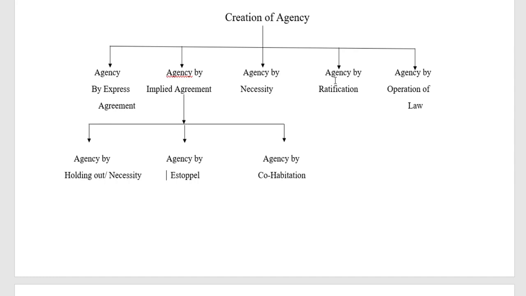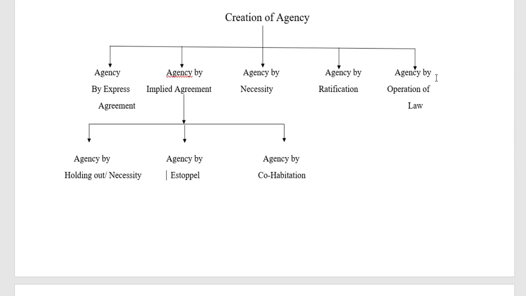With regard to ratification also, it may be express or implied, as we have seen earlier. These are the things we have to see with regard to agency by ratification. Then the last aspect is agency by operation of law.